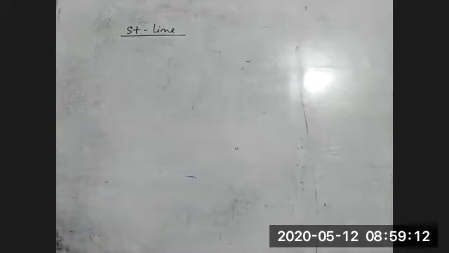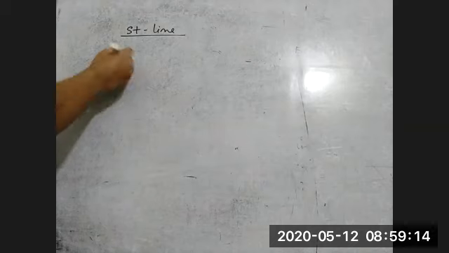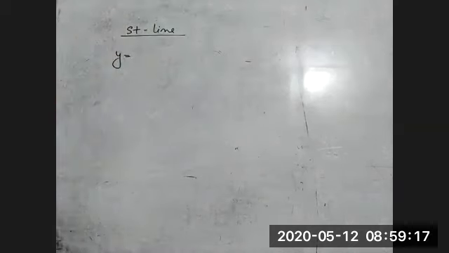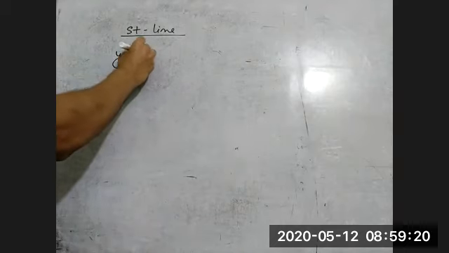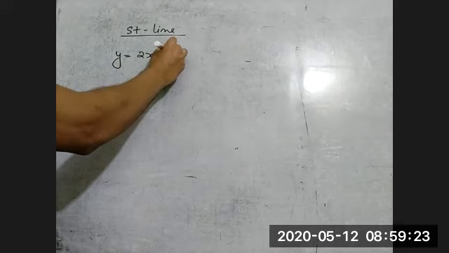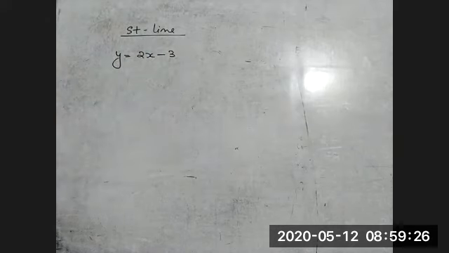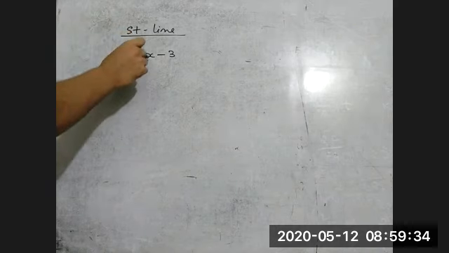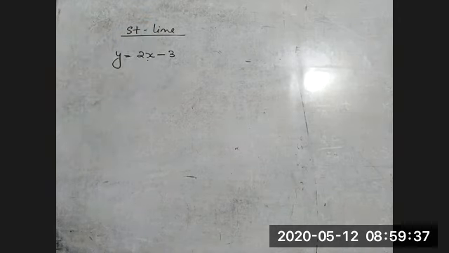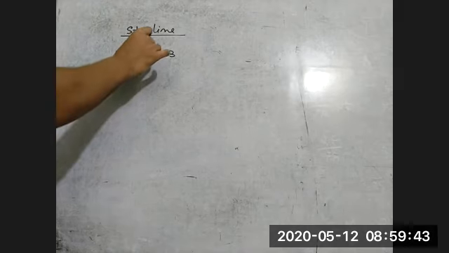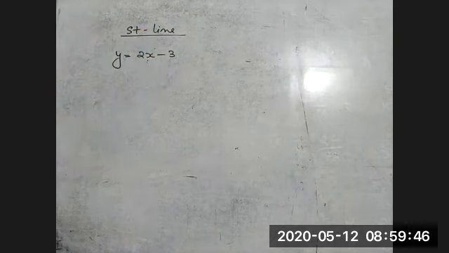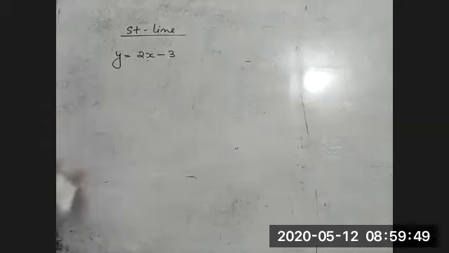Okay, one more graph, then we'll see later. So y is equal to, suppose, 2x minus 3. This time the value of c, the y-intercept, is minus 3. Whenever you see there is no square on x, or the power of x and y is 1, it means this equation is a straight line equation. So be careful: whenever the power of x or power of y is 1, it represents a straight line, and we can plot the graph on the x and y axes.